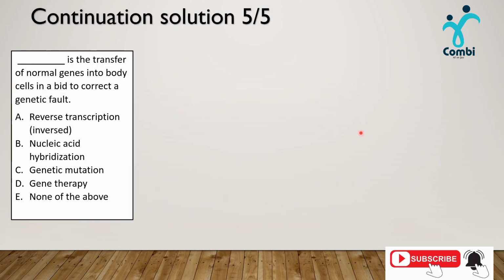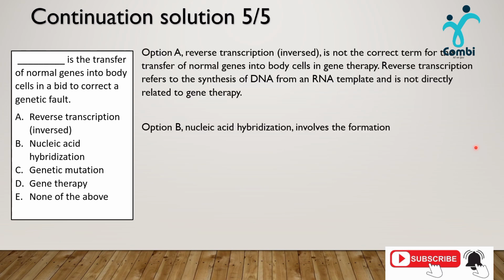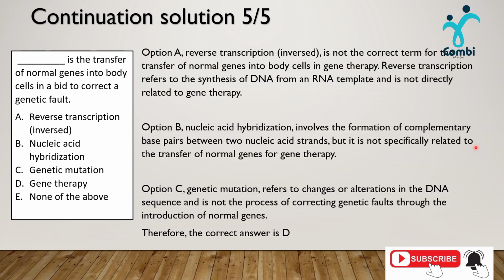Here we have these writings to tell us why option A, first of all, is not the right answer, why option B is not the right answer, why option C is not the right answer. And if we know that option D is the right answer, therefore option E is not the right answer, it cannot be none of the above because we already have an answer D. This is the conclusion for this solution.